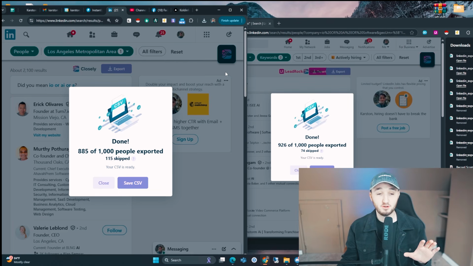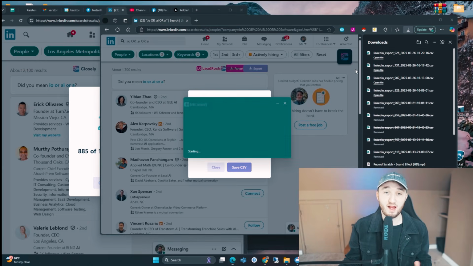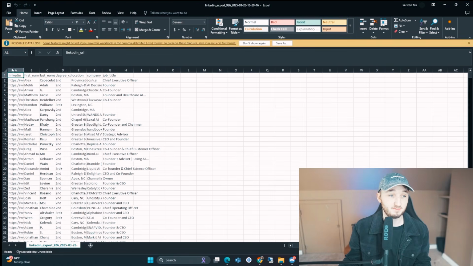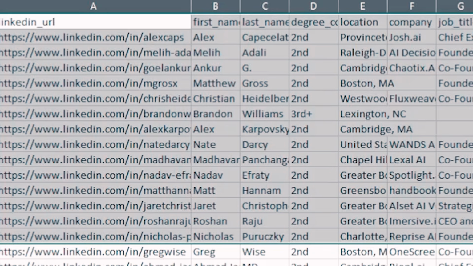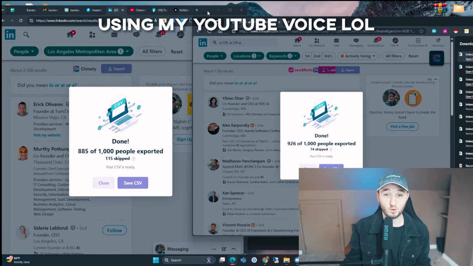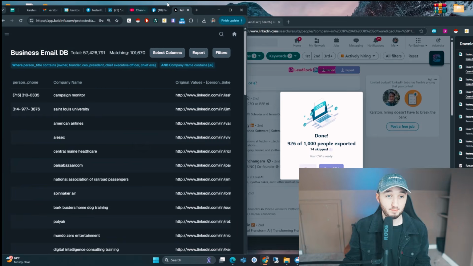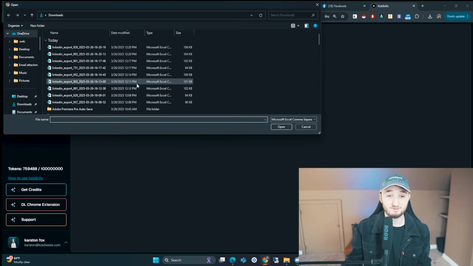What I have to do is there's several files that I had to download. And these files that you're downloading, they don't have the leads in there already. They don't have the emails and phone numbers. It's just a LinkedIn link and that person's name and everything. So we have to enrich the file first before we can actually send anything to anybody. So what we do is we can just upload it to Cold Info. We click enrich, choose a CSV file, and go from there.